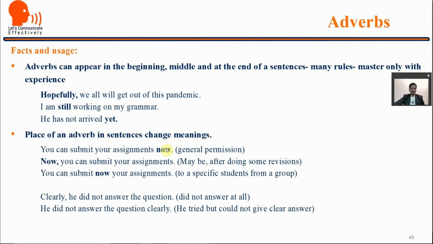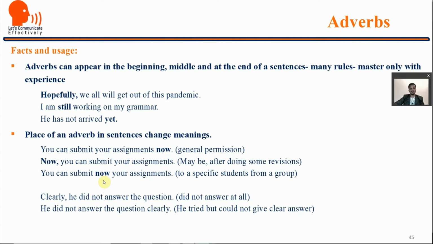Now suppose the same adverb is used at different places in a sentence or in different sentences, they change meaning. For example, you can submit your assignments now. So general permission, like now, you can submit your assignments now after a specific time. Now, if now is used in the beginning of a sentence, now you can submit your assignments. Maybe after doing some revision, two or three revisions are done, and then the professor is saying now you can submit your assignments. You can submit now your assignments, to specific students from a group, like you can submit now your assignments.